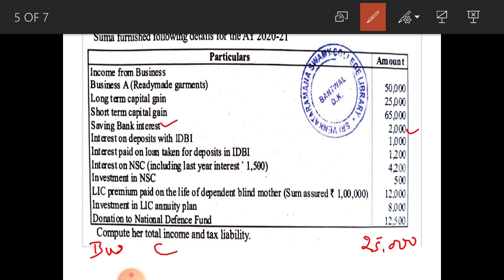Okay. Next, interest on deposits with IDBI rupees 1,000 and interest paid on loan taken for deposits in IDBI rupees 1,200. Two informations are there, interest received and interest paid. From interest received you have to deduct interest paid under income from other sources. You get the negative figure 200 rupees. That means that much of amount you have to pay.